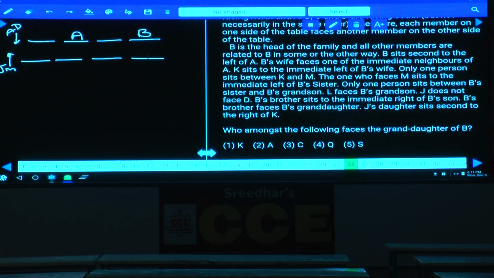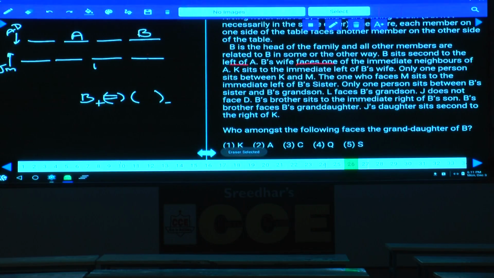B sits second to the left of A, and B's wife faces one of the immediate neighbors of A. Now this B is a male, this B is having a wife. B's wife faces one of the immediate neighbors of A. Hence, B's wife can be either at this place or at this place. How many possibilities? There are 2 possibilities. And K sits to the immediate left of B's wife. If B's wife is at this place, K sits to the immediate left of B's wife is ruled out. Hence, B's wife must be at this place only. Are you following this one or not?